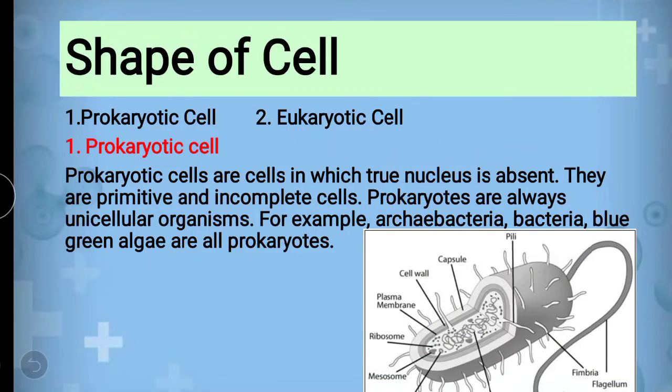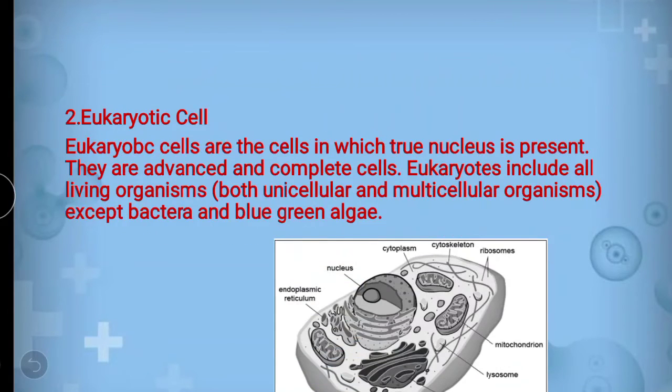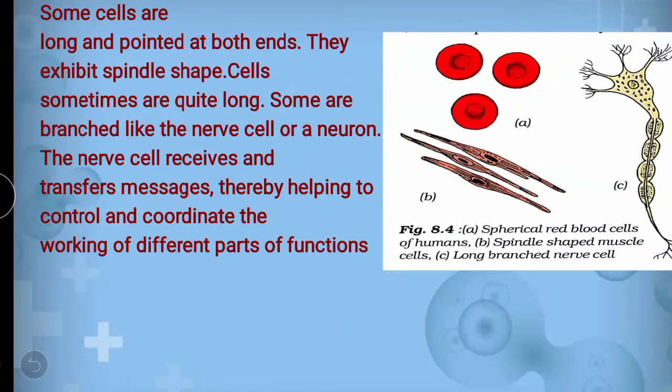Now when we are talking about the shape of the cell, the earlier topic we saw was based on the number of cells. Based on number, we have two types, that is unicellular and multicellular. Now we will look into the shape of the cell. Every body has different types of cells. It depends on what the function of that cell is.